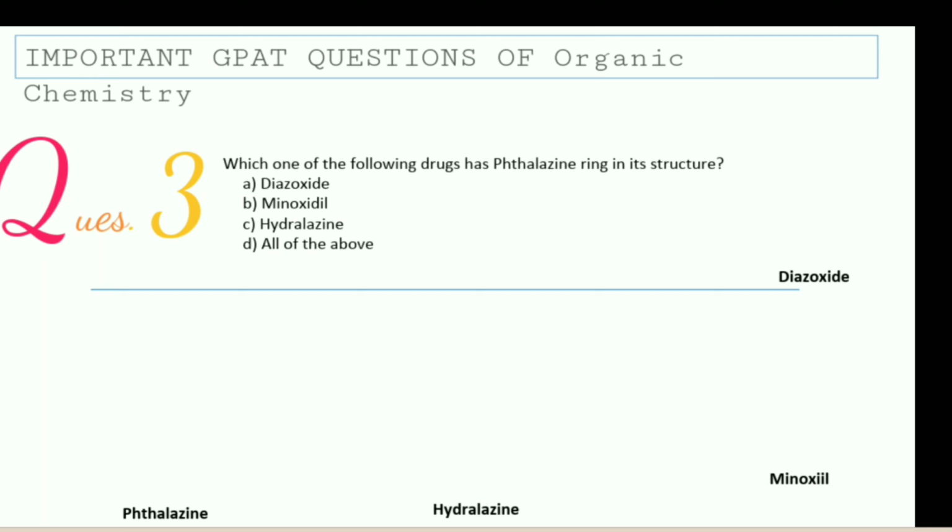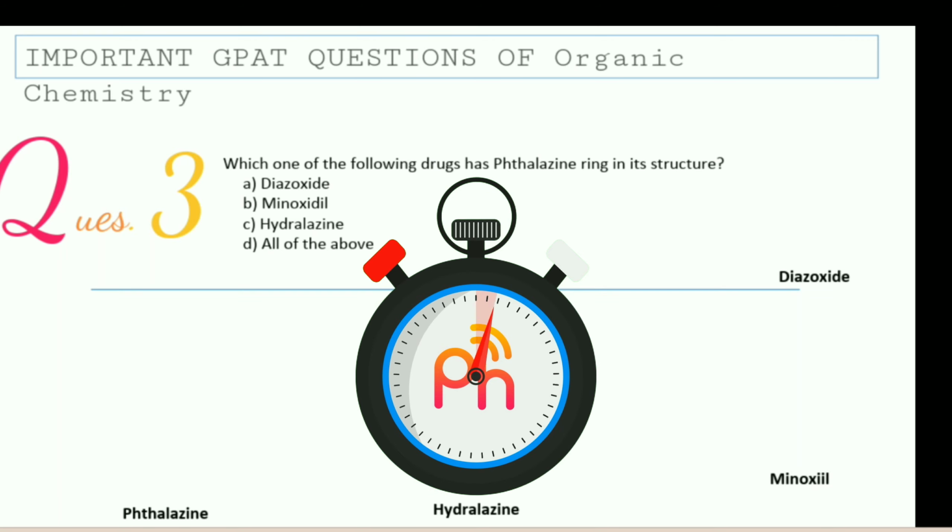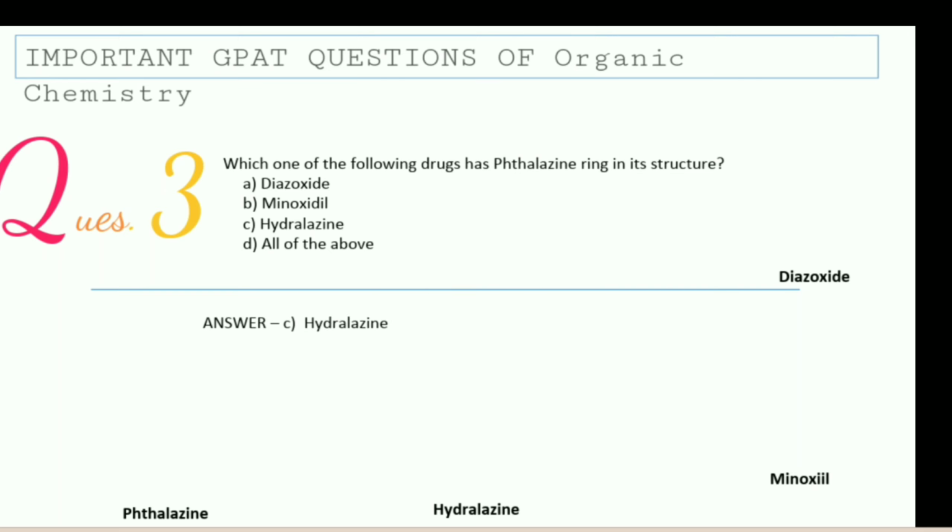Okay, question number 3 is, which of the following drugs has a pyridazine ring in its structure? The options are diazoxide, minoxidil, hydralazine, and all of the above. The correct answer is C, which is hydralazine.